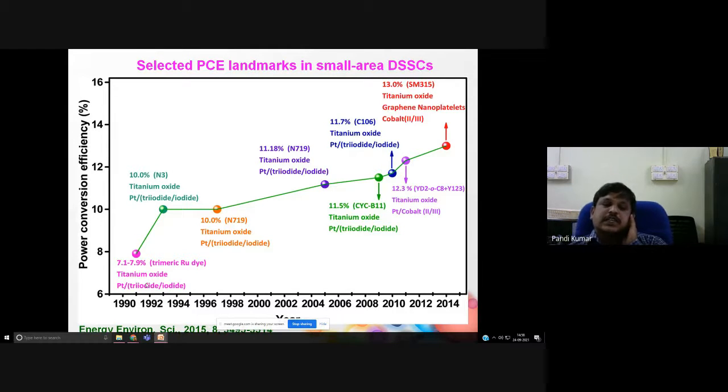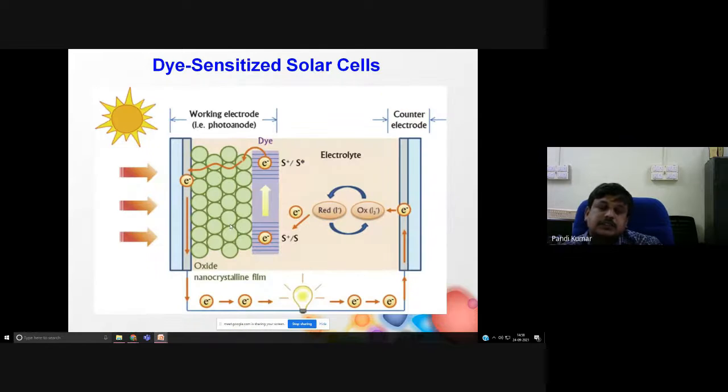Initially, they achieved 7% efficiency with titanium dioxide, platinum, and a triiodide based redox couple. After that, they did systematic modification. They achieved nearly 14% efficiency in 2014. So as of date, 14.3% achieved by that Japanese group is the world record efficiency. So this is the structure of the dye-sensitized solar cell.